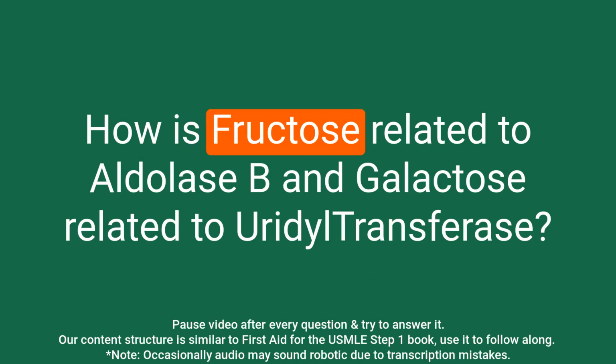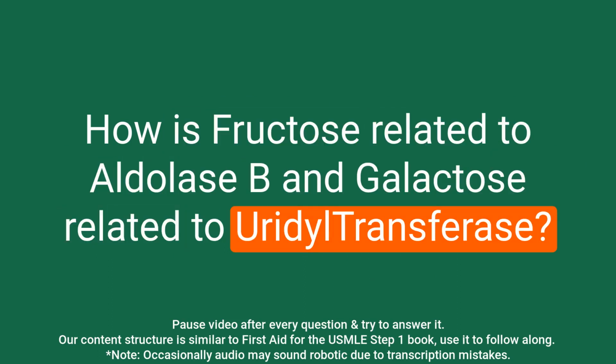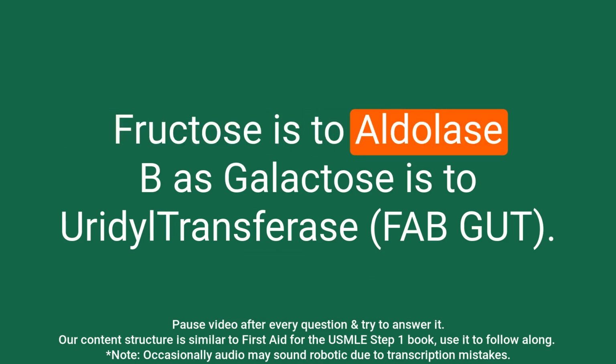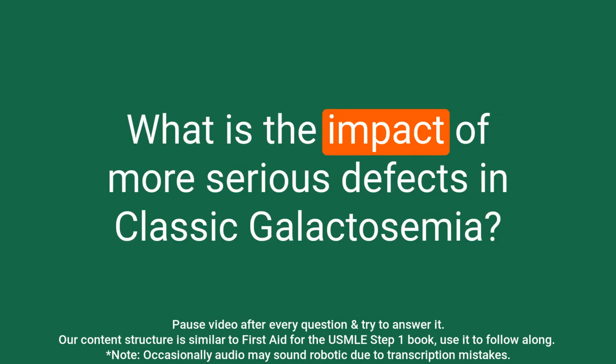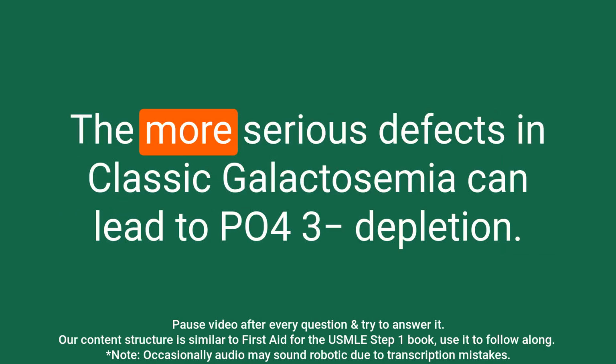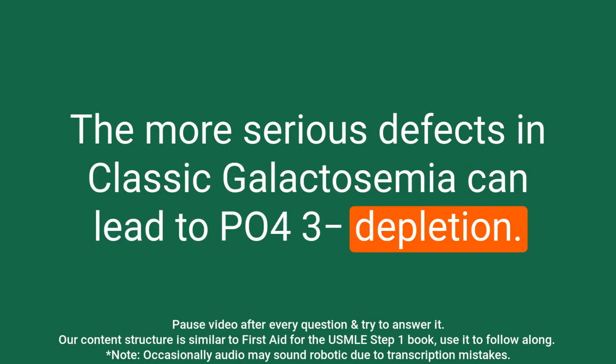Question: How is fructose related to aldolase B and galactose related to uridyltransferase? Answer: Fructose is to aldolase B as galactose is to uridyltransferase. Question: What is the impact of more serious defects in classic galactosemia? Answer: The more serious defects in classic galactosemia can lead to PO43 depletion.